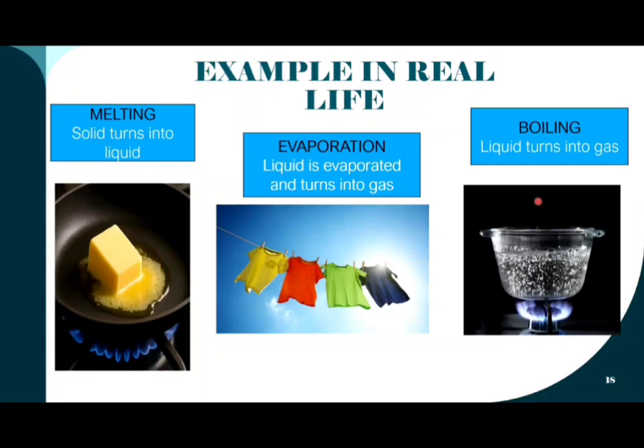The particles obtain energy and move much faster as the heat is used to overcome the bonds between the liquid particles. When the temperature reaches the boiling point, the particles move more freely and randomly, and in the end the liquid will turn into gas.